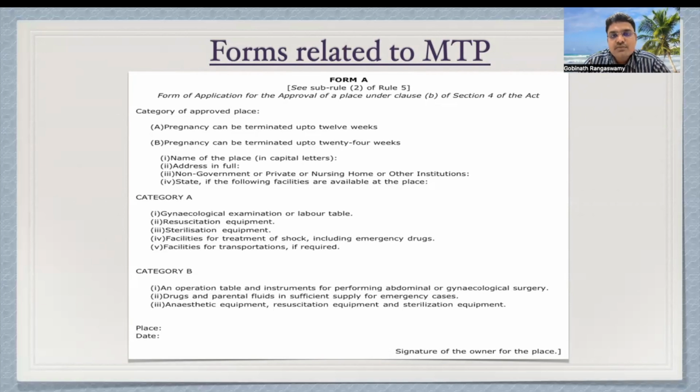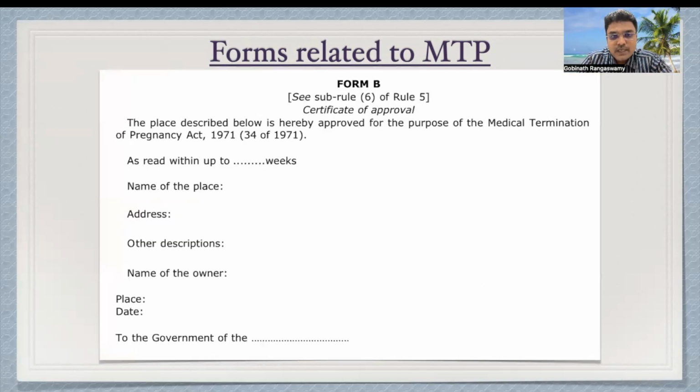This is for application for approval of a place for conducting MTP. So this form has to be filled by the applicant and submitted to the chief medical officer of the district for approval of the place. So this is Form B. Once the chief medical officer of the district completes his inspection and recommends to the district level committee, after scrutiny, the district level committee will issue this Form B, or certificate of approval. This has to be displayed in the center or establishment where medical termination of pregnancy is being conducted. So this certificate of approval has to be put on display.